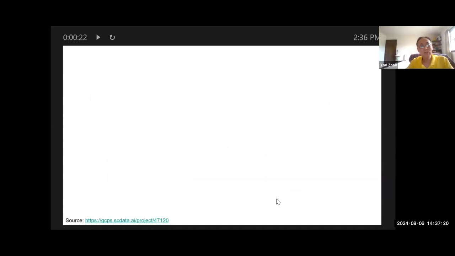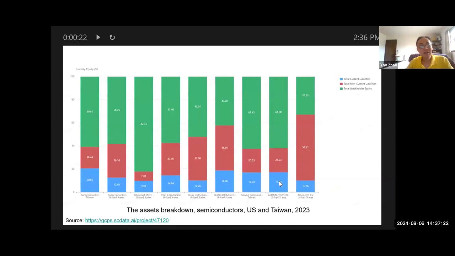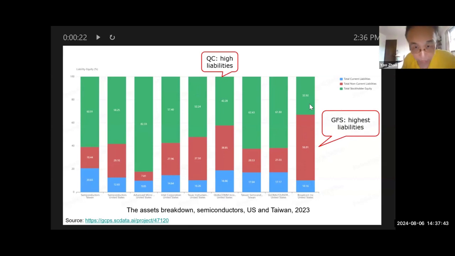And for financial health, the best way to look at it is a breakdown of their assets into shareholder equity and liabilities, including current and long-term liabilities. Now, for all these companies, I have this graph here for 2023. You can immediately see that Global Foundries has the highest liabilities, which is still fine. They have 32%, nearly 33% of shareholder equity, which is not bad.